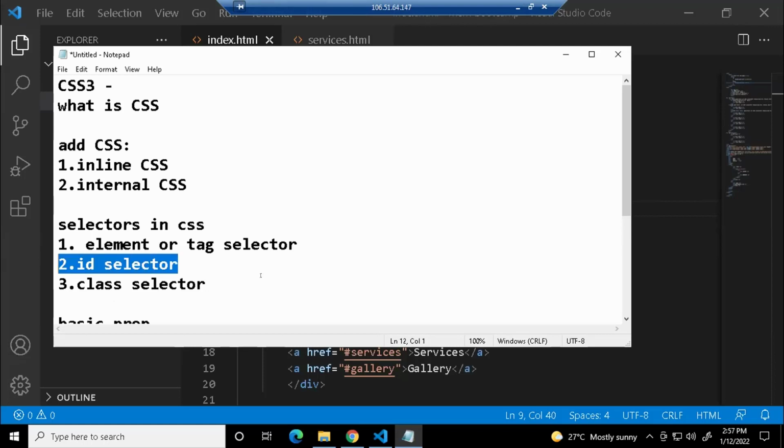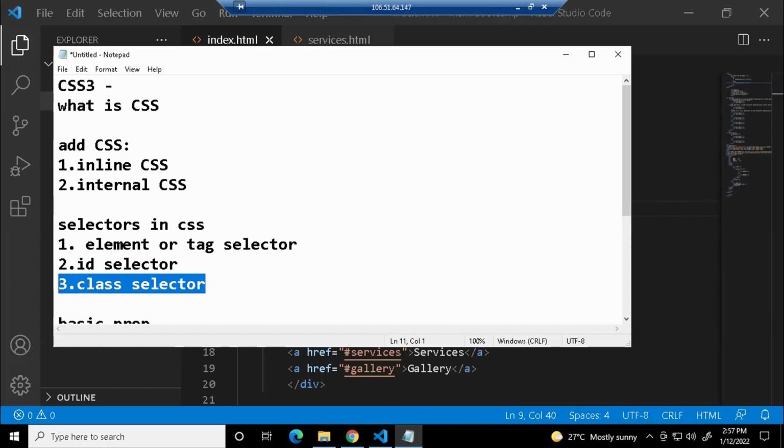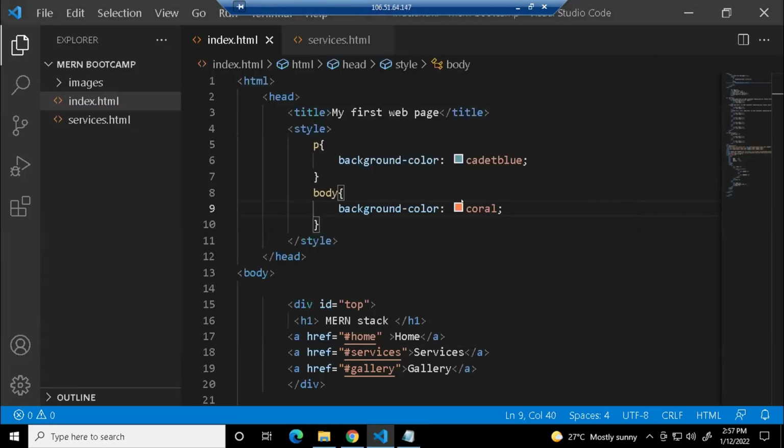So let us first see what an ID selector is, what a class selector is, and what the difference is. Mostly you'll be using a class selector only. I'll tell you why we are using class selector. But there is also another option which is called an ID selector, so let us discuss that. Is it clear so far, guys? Like, what is a selector? You understood, right?